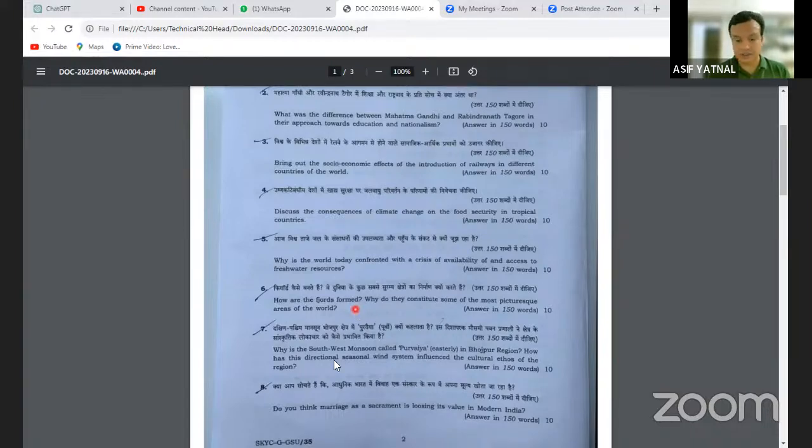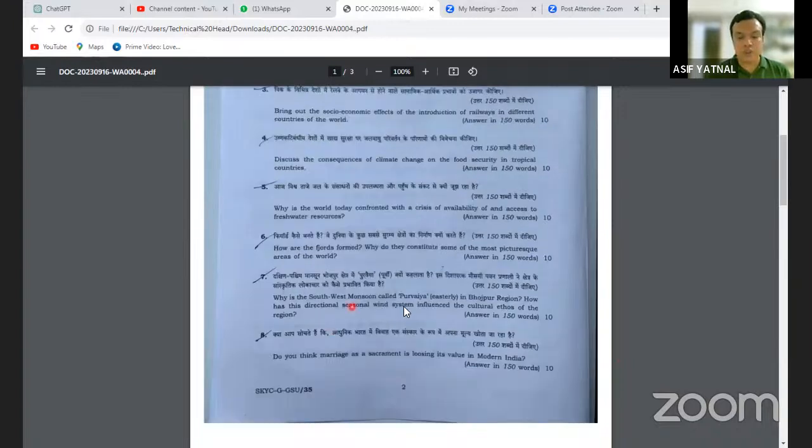Important physical features. Next question: why is the southwest monsoon called easterly in the Bhojpur region? भोजपुर कहां आता है? Bhojpuri. Which state in India is Bhojpuri spoken? Bihar.